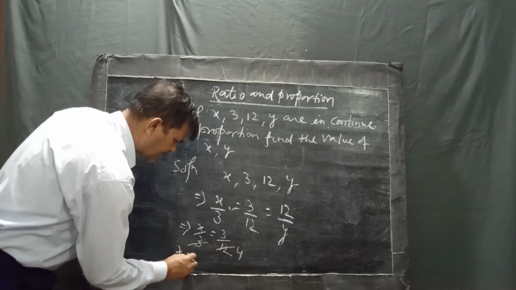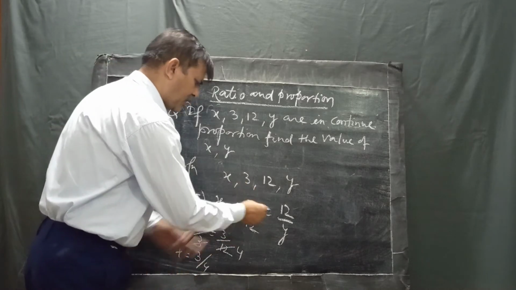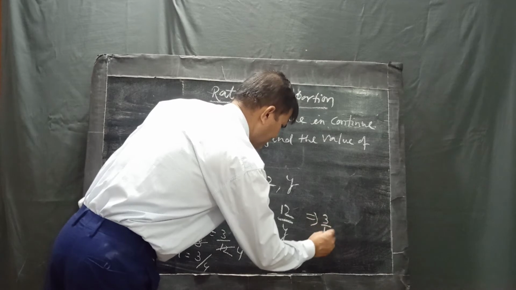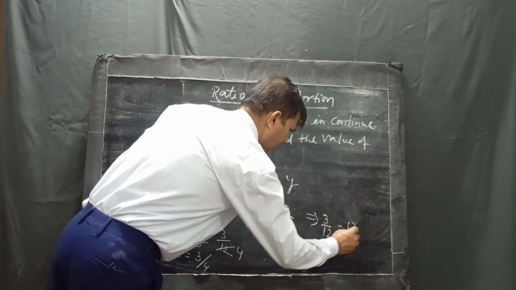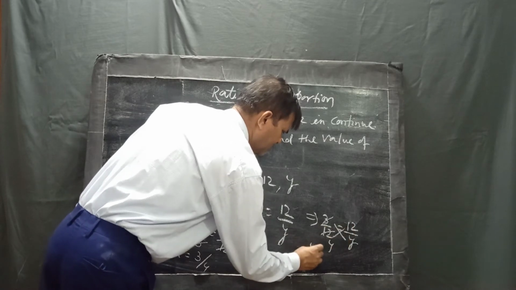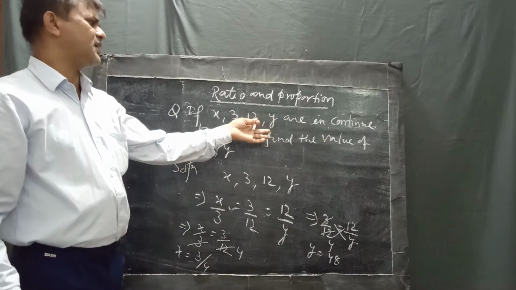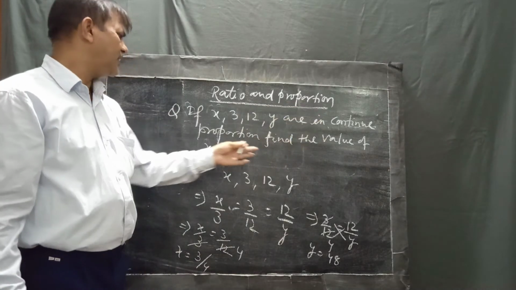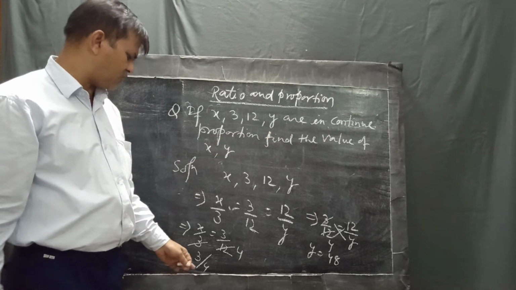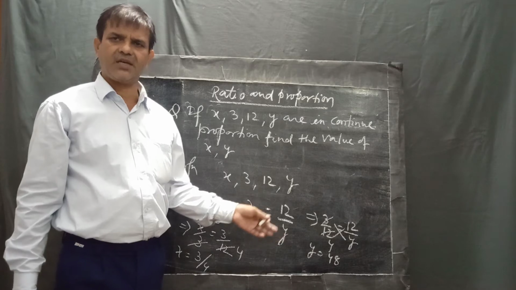So the value of x is 3 upon 4. Now the second condition, 3 upon 12 equals 12 upon y, 3 4s are 12, then y is equal to 48. So according to the given condition, in a continued proportion, the value of x is equal to 3 upon 4, and the value of y is equal to 48.